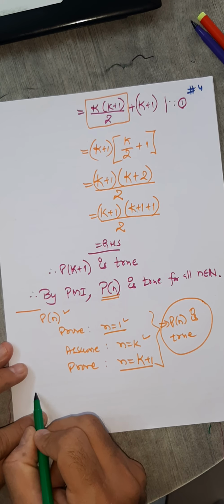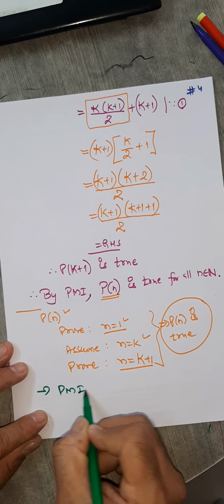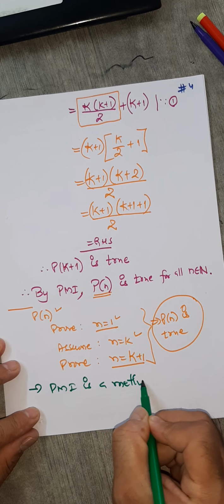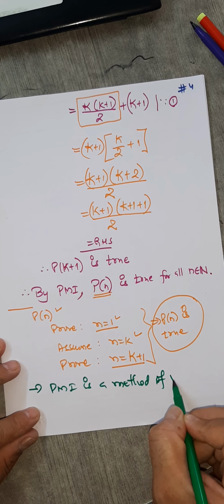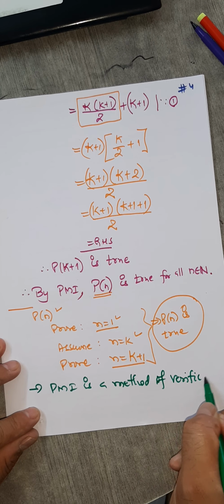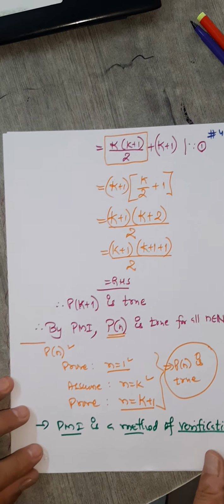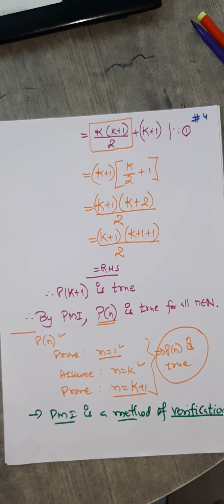Remember, let me write here, PMI is a method of verification. What's the meaning of verification? That is, whether the derived result is always true or not.